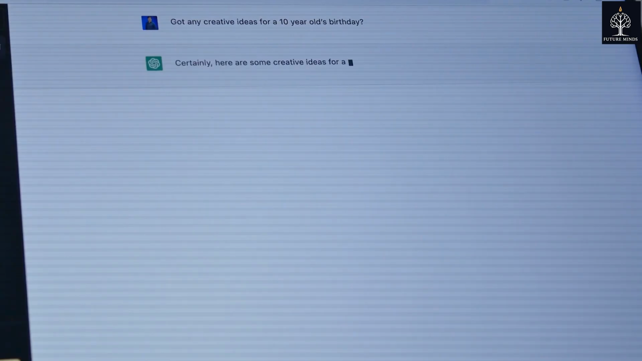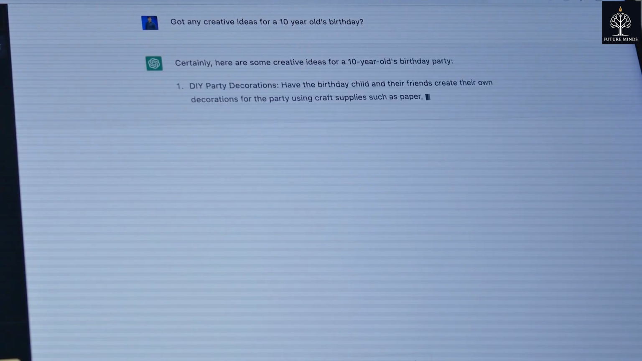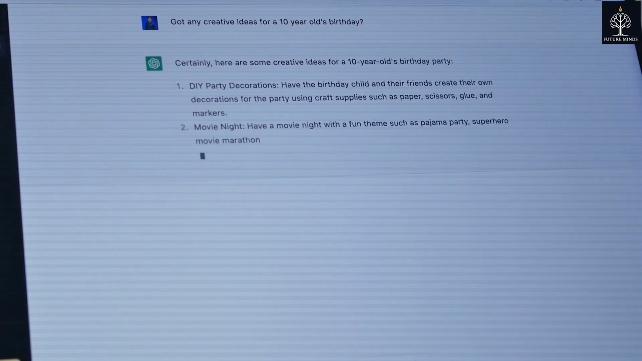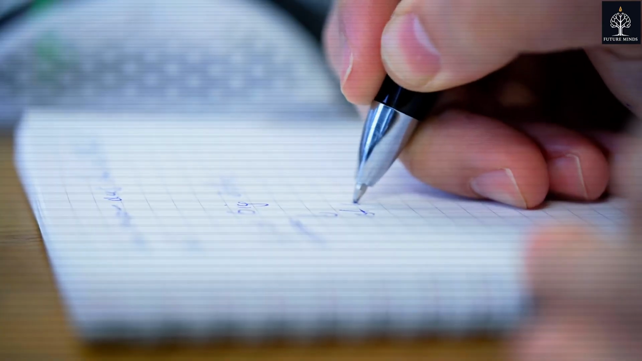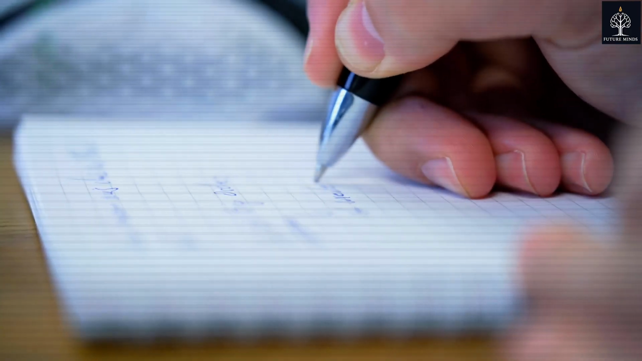At times it will be outdated because it's reading data that is limited on its server. It might also be inaccurate at times. And the way it will sound will make you feel as if it's so confident that this information can't be wrong. And when this information becomes wrong when you're writing an exam, you will lose marks. If you're preparing for competitive exams, AI can be your friend, but you cannot trust it blindly. Critical thinking is more important than ever in the age of AI.